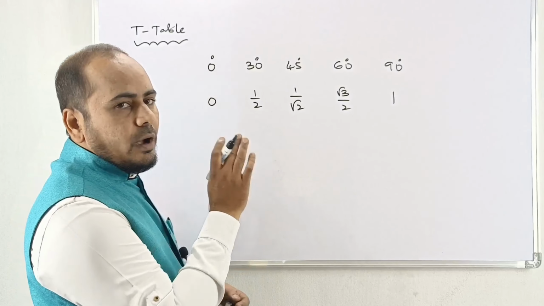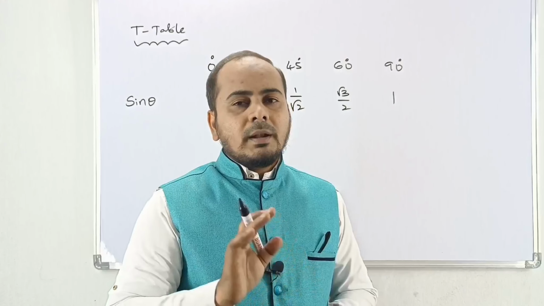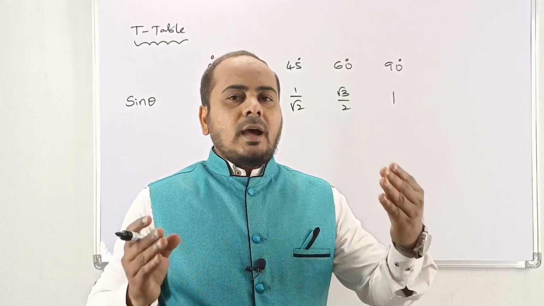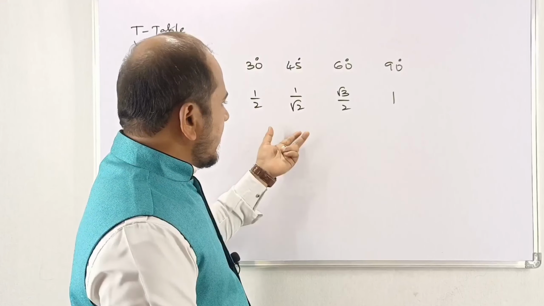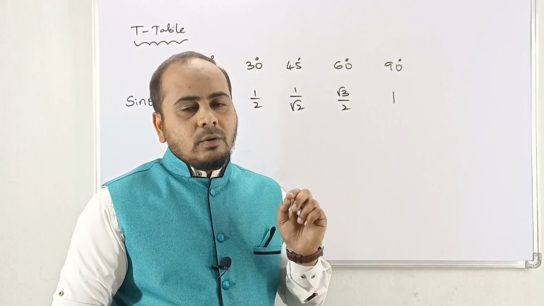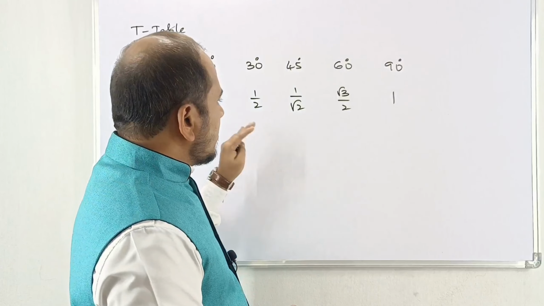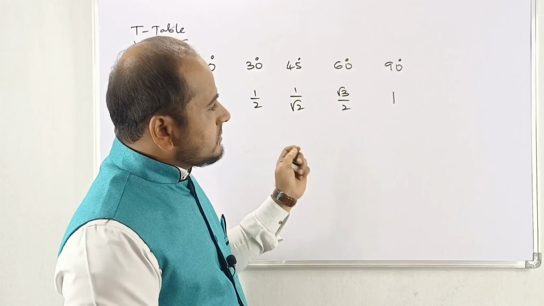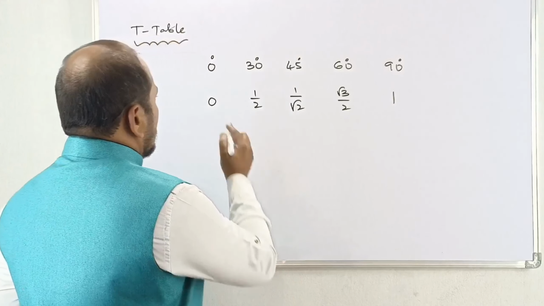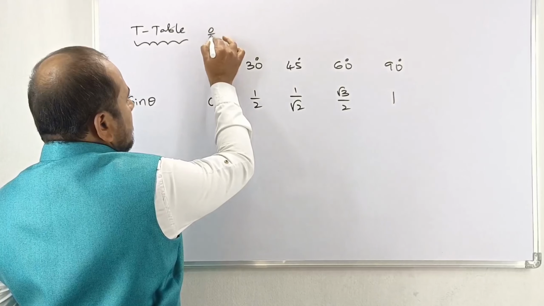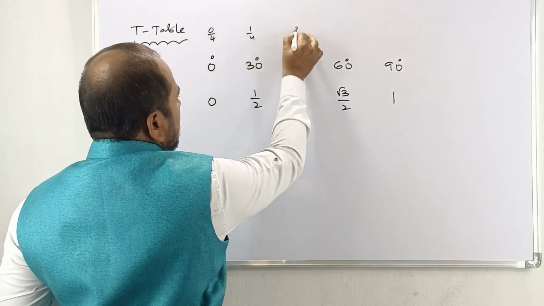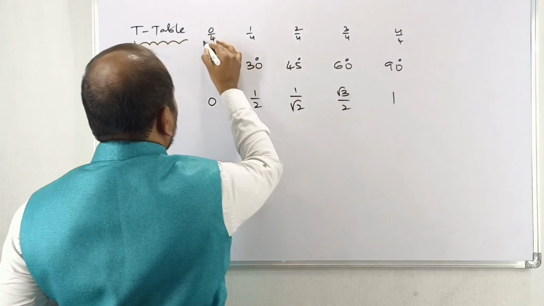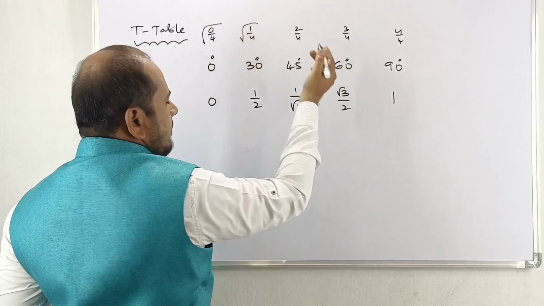We have the proof how we got the answers for this. But I am not going to explain proof and everything. It takes nearly half an hour to 40 minutes only for this calculation, my dear. That's why I'm not going to suggest everything. Just formulas how to remember, that is very important. Even we have tricks and tips also for this to remember. How? Here for 0 we can take 0 by 4, 1 by 4, 2 by 4, 3 by 4, 4 by 4, and then after we have to take root and we have to calculate like this.